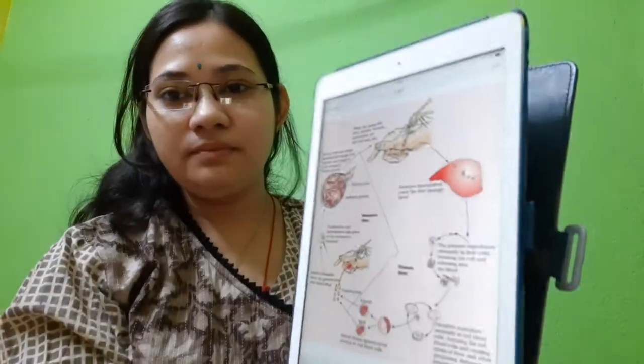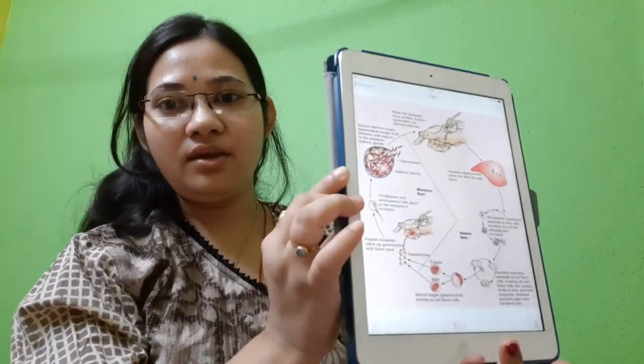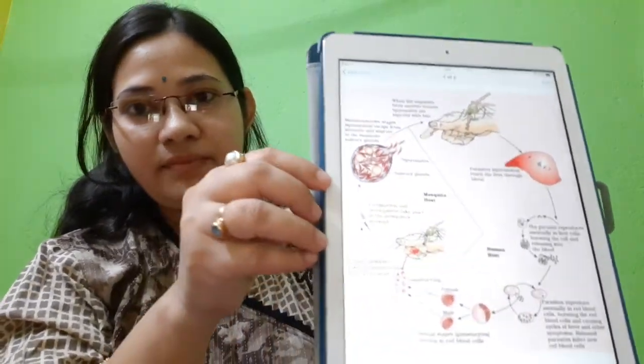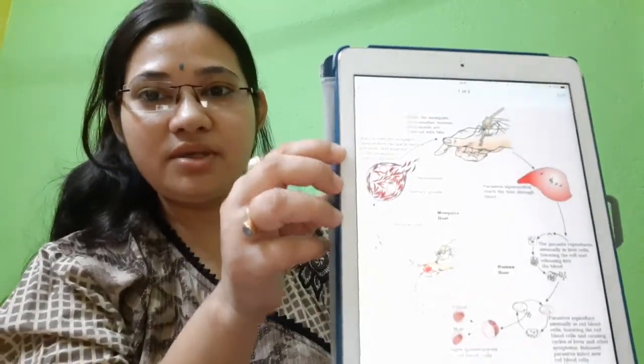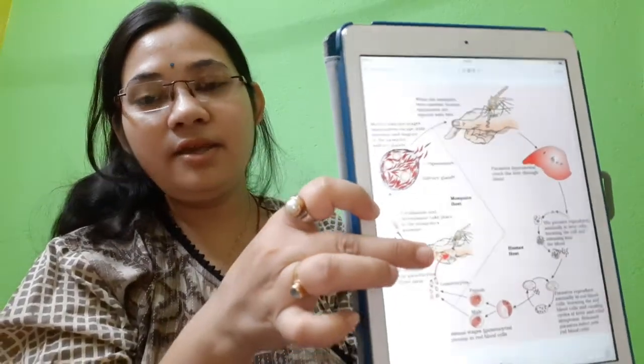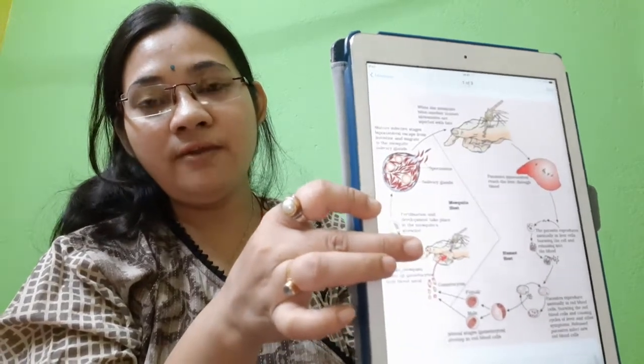Let us see with the help of some diagram how it actually happens. It is easy to understand. I hope you can see. In this case, there are two hands present. This particular hand is the hand of the infected person.